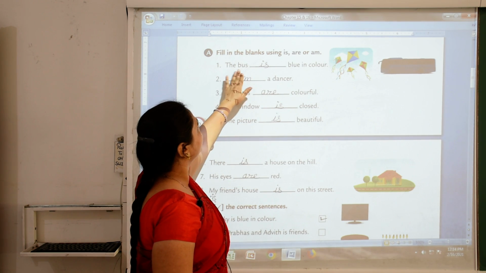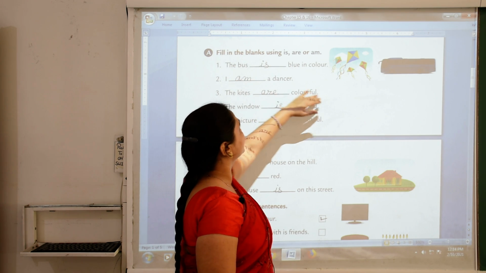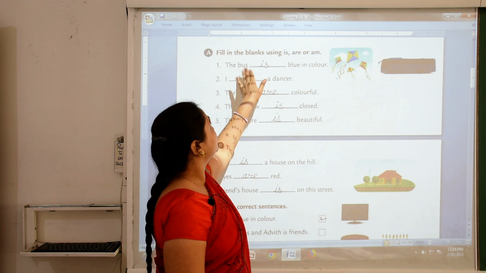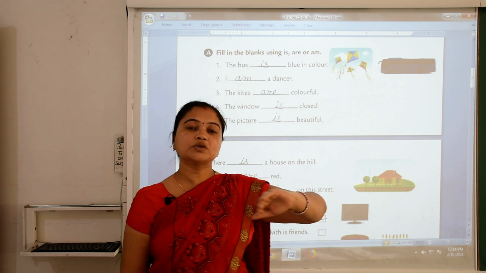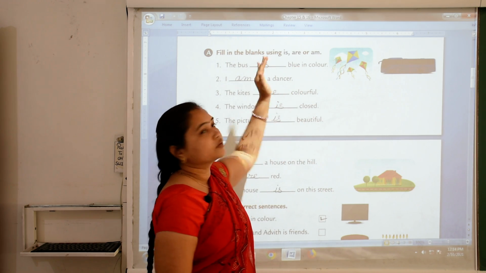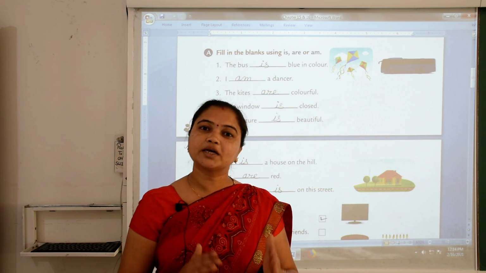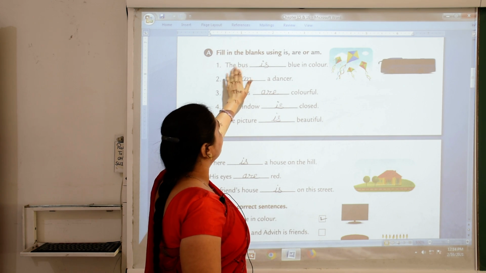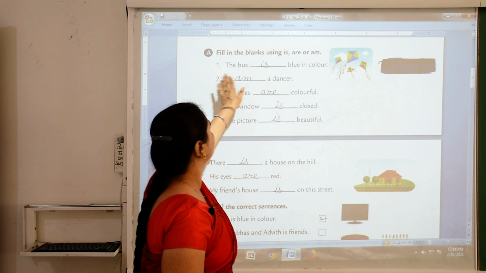Number 1, the bus dash blue in color. What do you use with bus? We use is with bus because bus is a singular naming word. So you write here, the bus is blue in color.